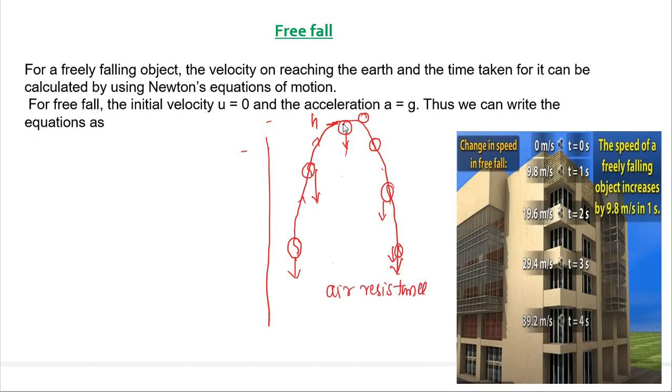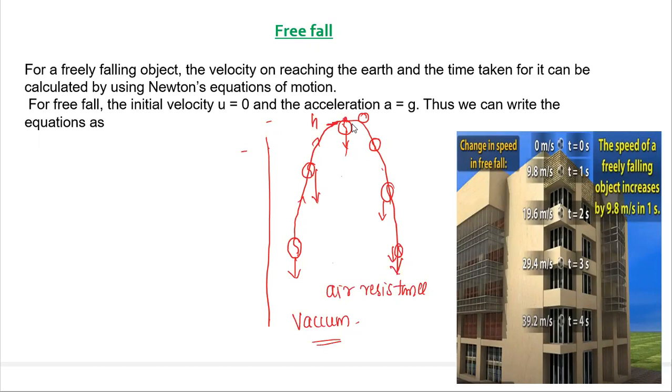Due to air resistance, a frictional force is exerted on the object. So, true free fall is possible only in vacuum. Okay. Now, for a freely falling object, the velocity on reaching the earth and the time taken.